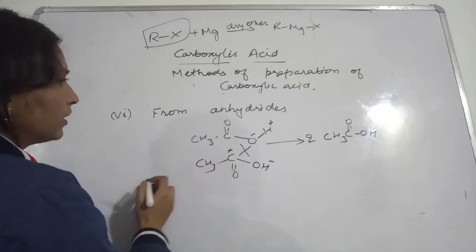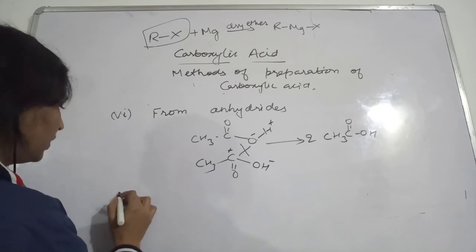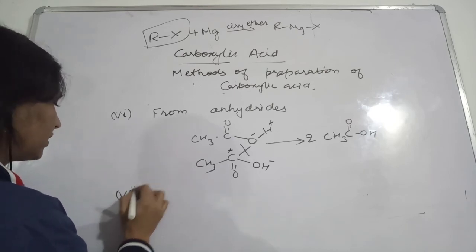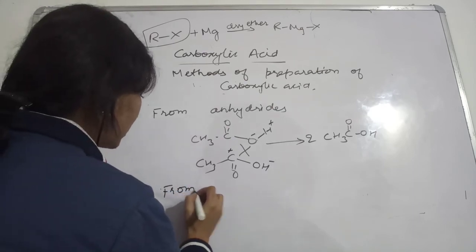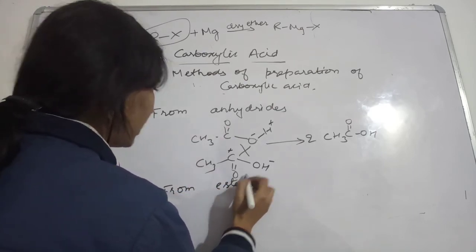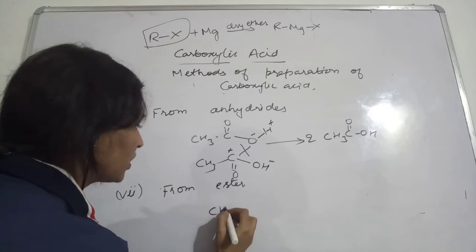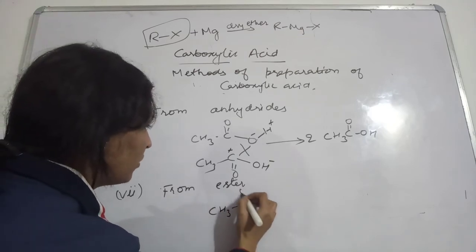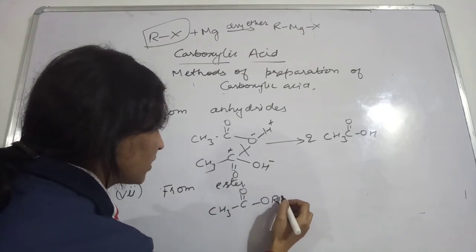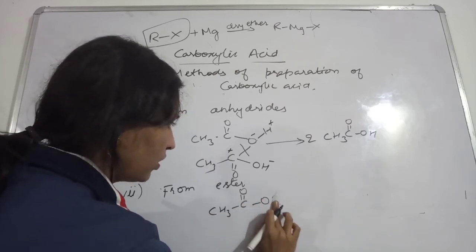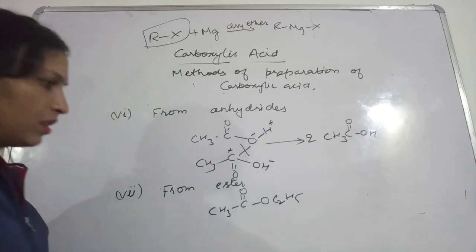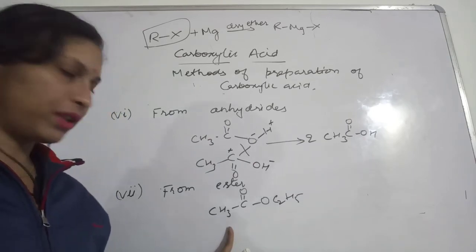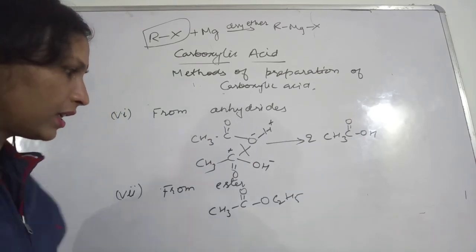So from anhydride also you will get this. And again, the hydrolysis, the seventh method, this is from ester. Okay, so from ester, hydrolysis of ester. Ester is what? CH3, C double bond O and OR dash. Okay, if you want you can also write this C2H5. Okay, so if this ester is present, then what will you get?